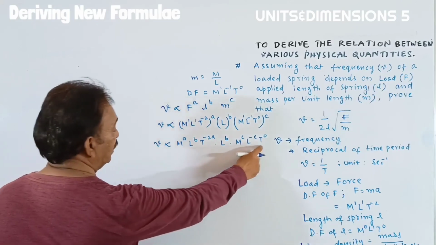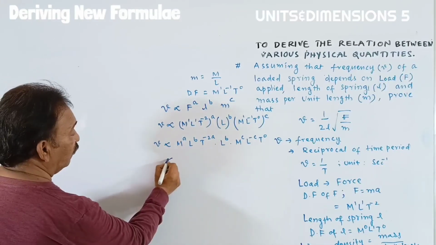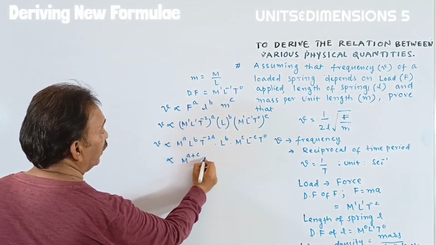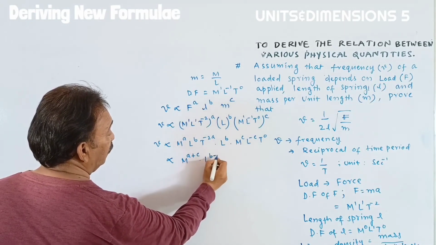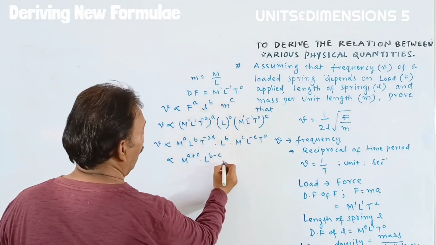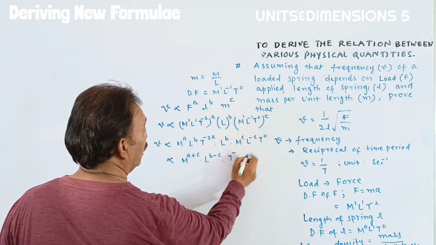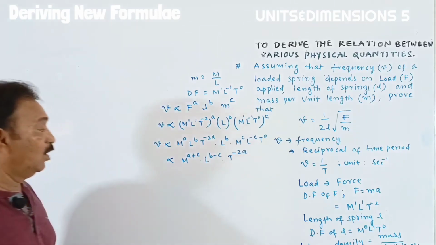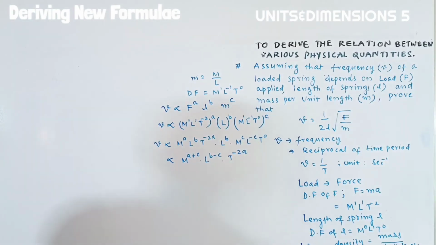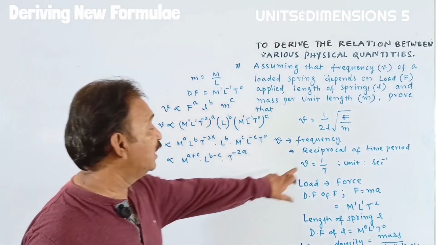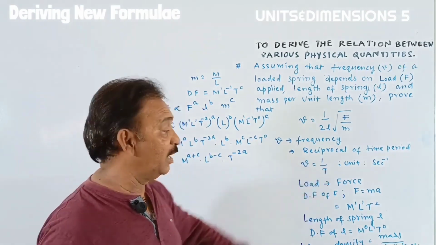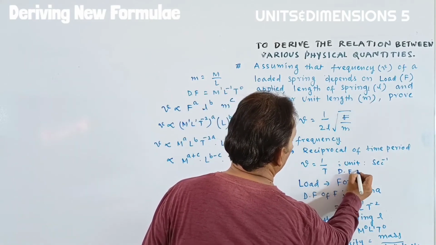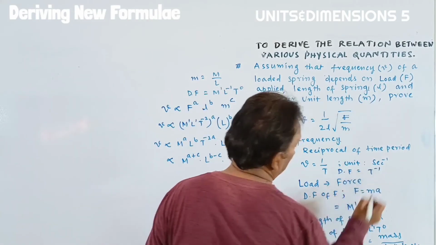When the bases are same, we have to add the powers. Frequency is directly proportional to M to the power of A plus C, L to the power of A plus B minus C, and T to the power of minus 2A. Okay, students. Here, we learn that frequency is the reciprocal of time, and its dimensional formula is T inverse.